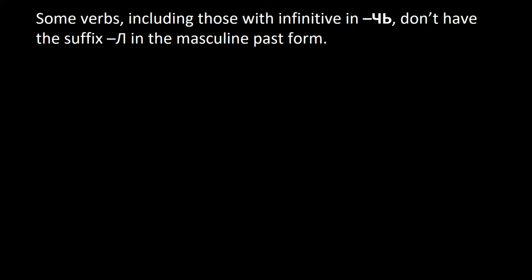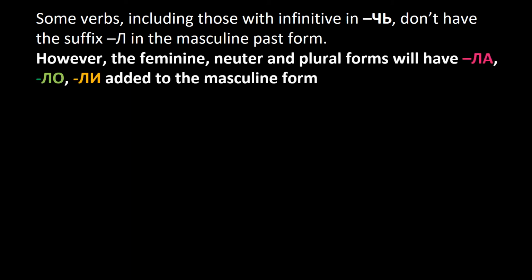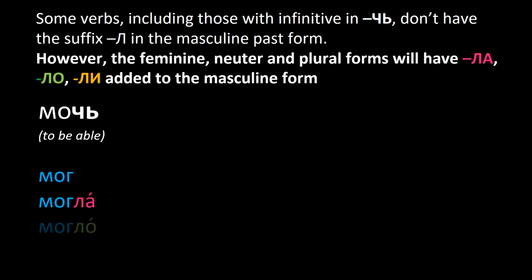For example, some verbs, including those with the infinitive ending in ch, don't have the suffix l in the masculine past form. However, the feminine, neuter, and plural forms will have la, lo, li added to the masculine form. For example, the verb мочь, to be able. Он мог, она могла, оно могло, они могли.